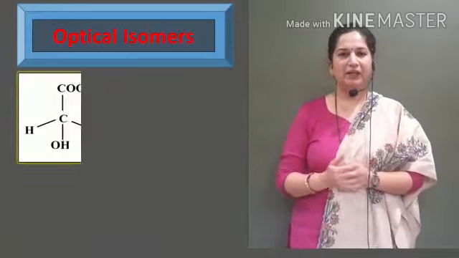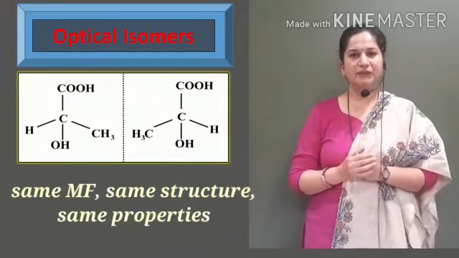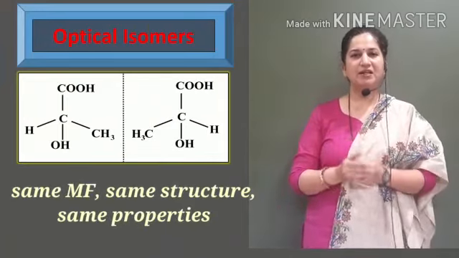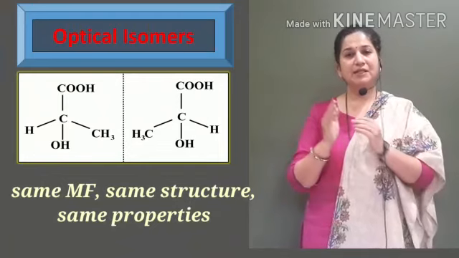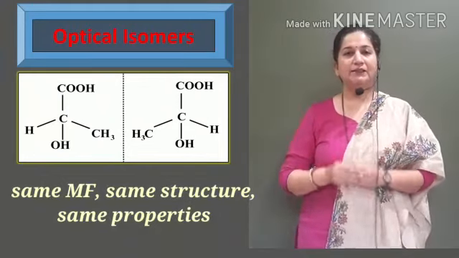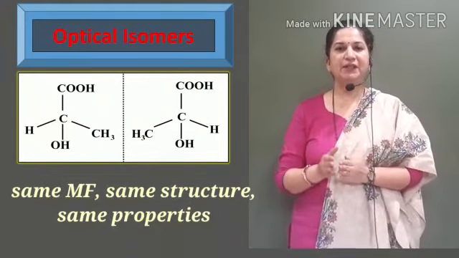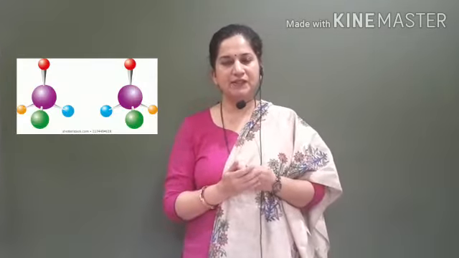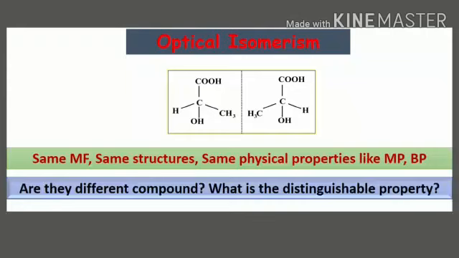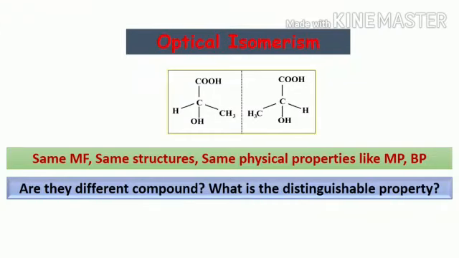Now look at optical isomers. These are compounds with the same molecular formula, same structure, same chemical properties and same physical properties like melting point and boiling point. Now again the same question, are they different compounds? The answer is yes, as their three-dimensional arrangement in space is different. Then the question is, can we distinguish between these two isomers?